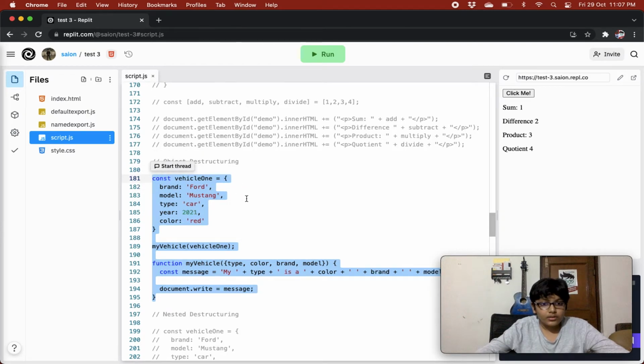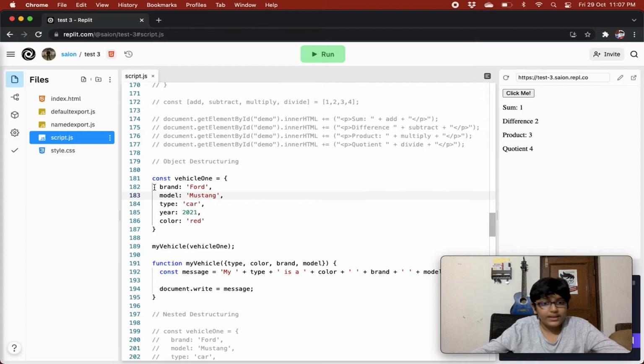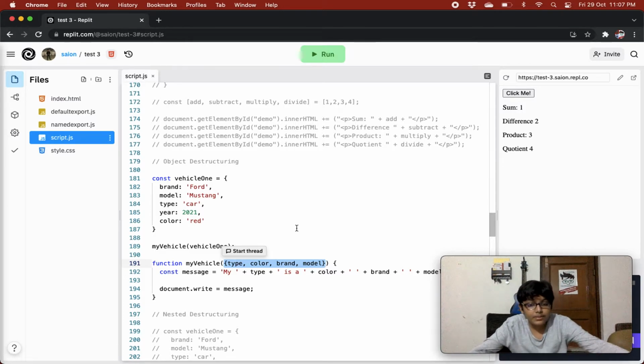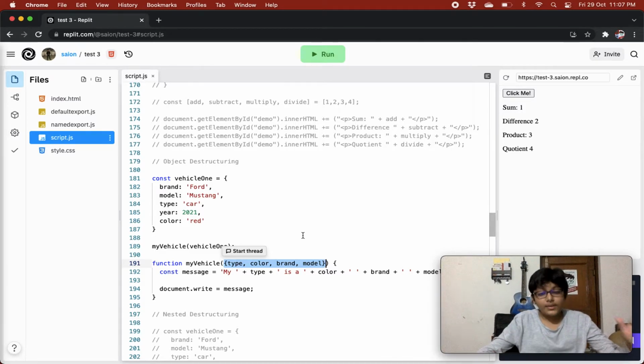So over here we have an object vehicle 1 that has a lot of properties and values, key value pairs, right? And then what we are doing below here, we are calling the my vehicle method and passing it this object vehicle 1, and in this function my vehicle, in the place where we are taking the parameters, at that place only we are destructuring the object, right?